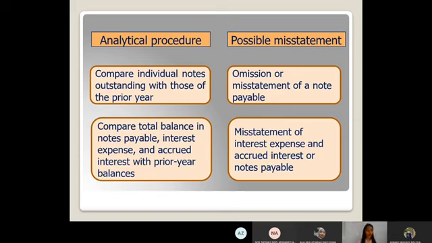Okay, and then we have two most important audit objectives, which is completeness and accuracy. For completeness, we wanted to know the existing notes payable are included or not. And then for accuracy, whether the notes payable in the schedule are accurately recorded or not.